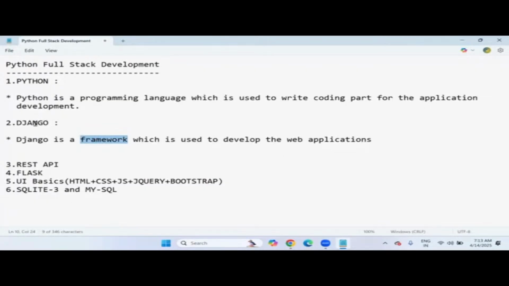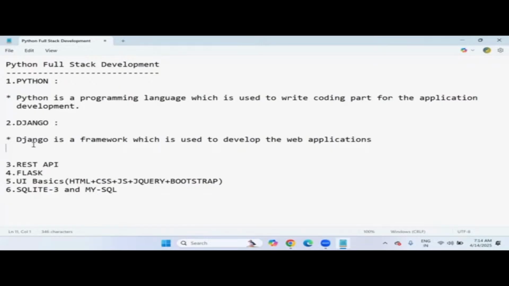So the moment we install the Django framework, it offers a lot of libraries, especially those required to develop web applications. Those libraries can be used to develop web applications at a faster rate. That means using those built-in libraries, we can quickly develop web applications, right? We don't need to waste time because we need not write any logic from scratch.